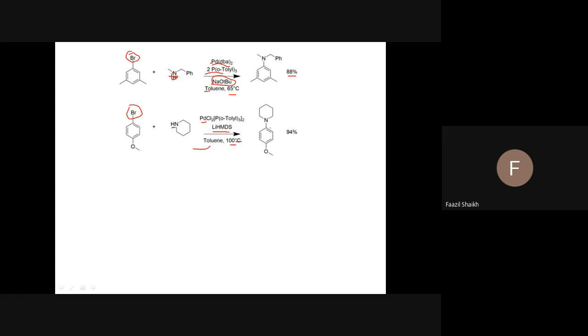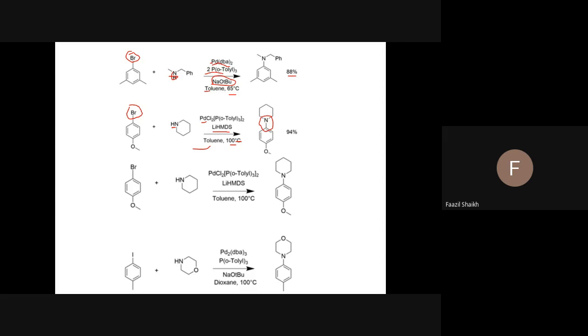You will see that a carbon-nitrogen bond forms. So you should know that only one reaction is reported in which carbon-nitrogen bond formation takes place, and that is only this particular reaction, the Buchwald-Hartwig reaction. One more example, if you see there are similarities here. If you see, this reaction is repeated, so this is one more example.